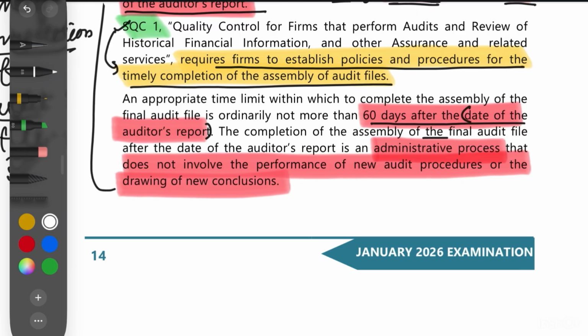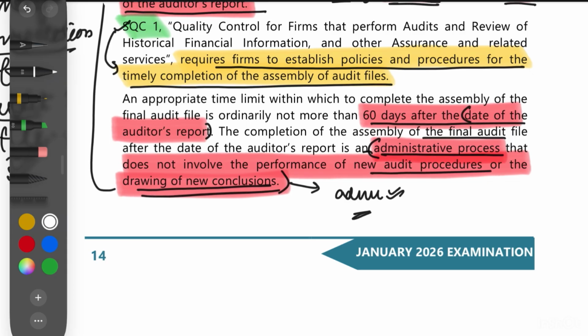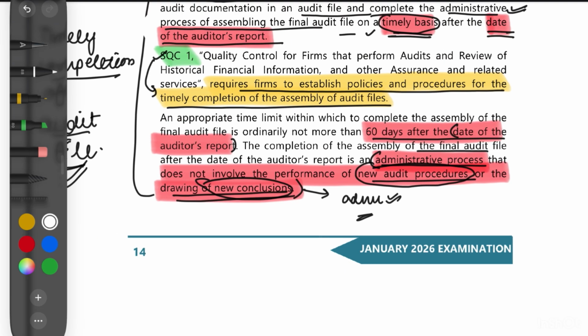The completion of the final audit file after the date of the audit report is only an administrative process, and it does not involve performance of new audit procedures or drawing of new conclusions. So this is also an extremely important thing, that it is only an administrative procedure and there will be no new audit procedures or new conclusions drawn.